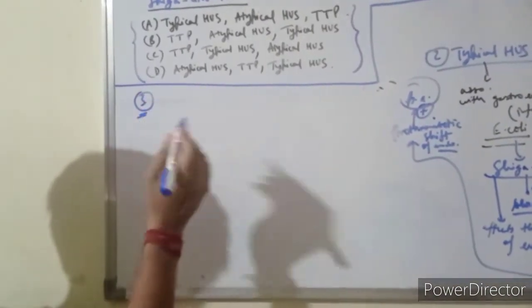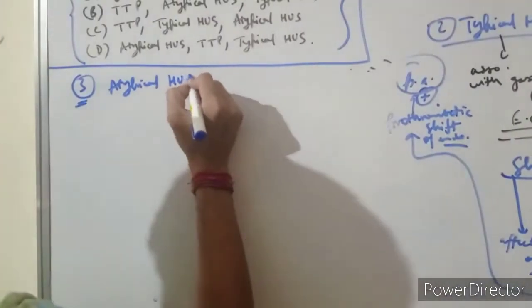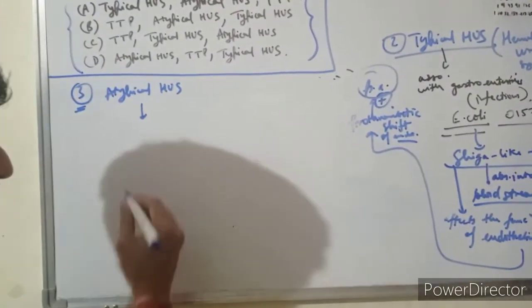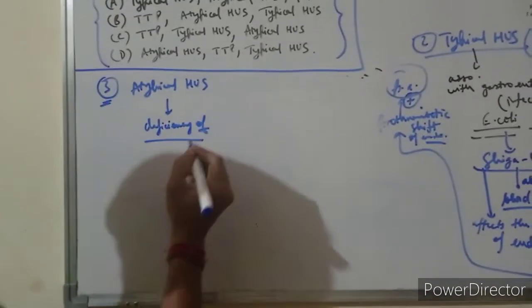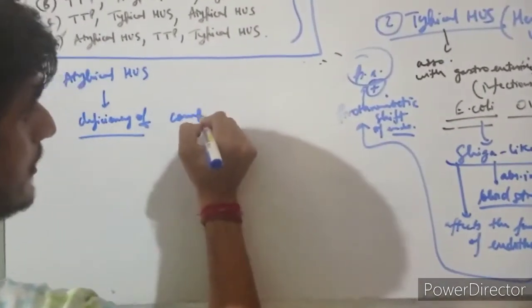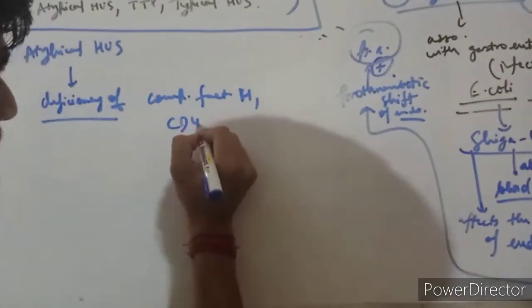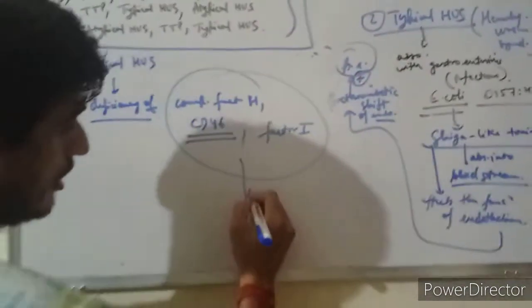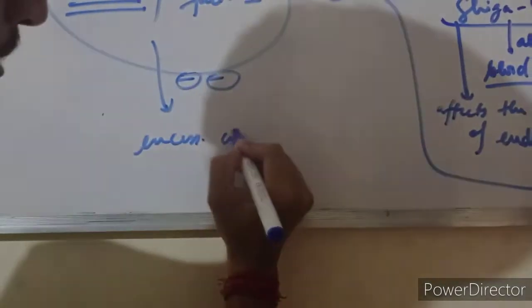The third is atypical HUS, or atypical hemolytic uremic syndrome. In this, there is a deficiency of complement factor H, or CD46, or factor I. These are all proteins which inhibit excessive complement activation.